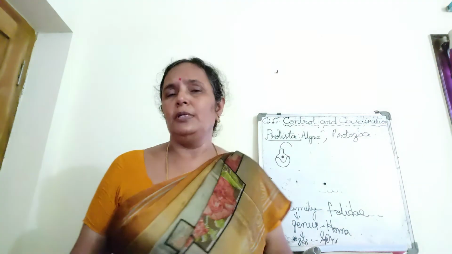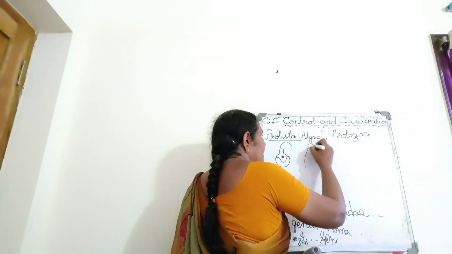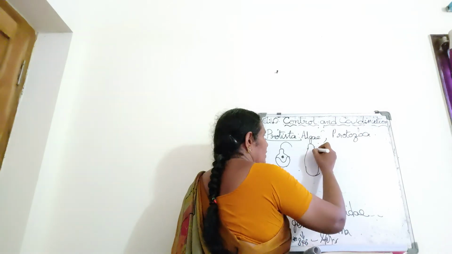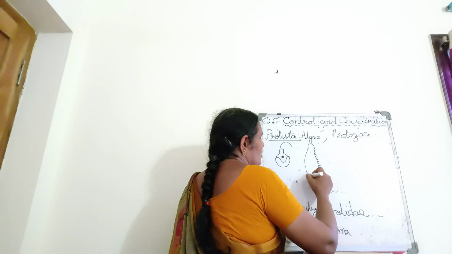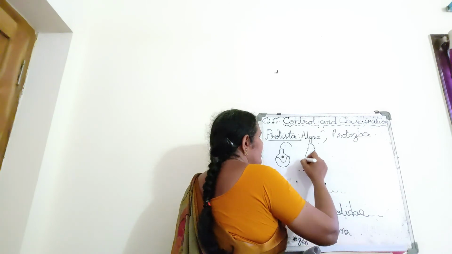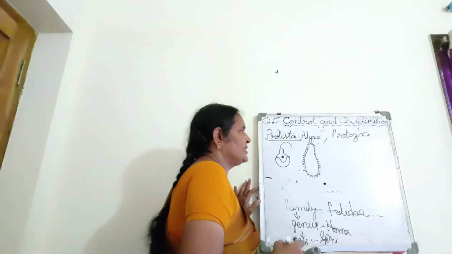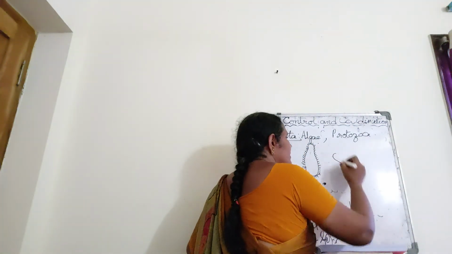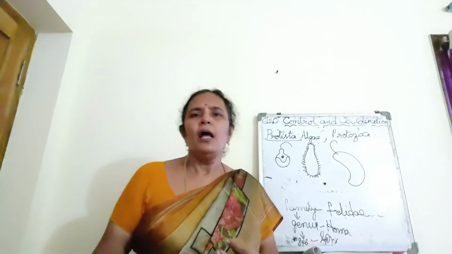And paramecium is covered by cilia. All over the body, small hair-like structures are present. They are called cilia. They are the locomotory appendages. Euglena has a flagellum. Locomotory appendages may be flagella, cilia or pseudopodia.